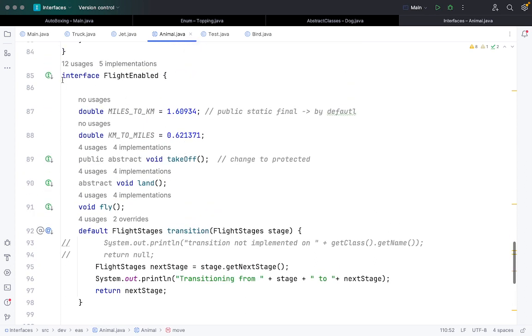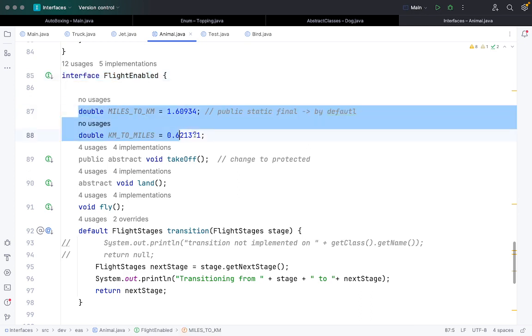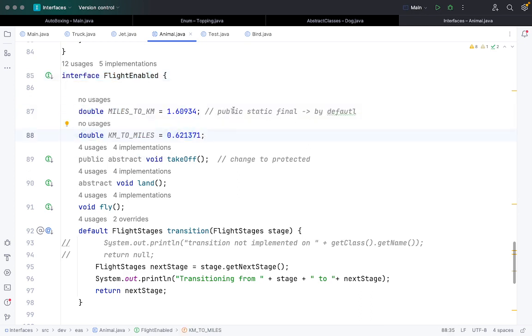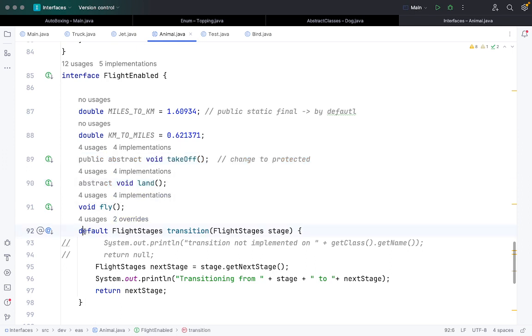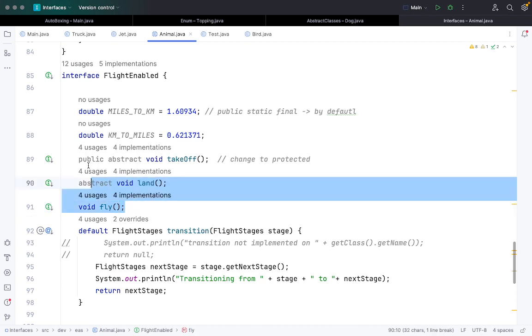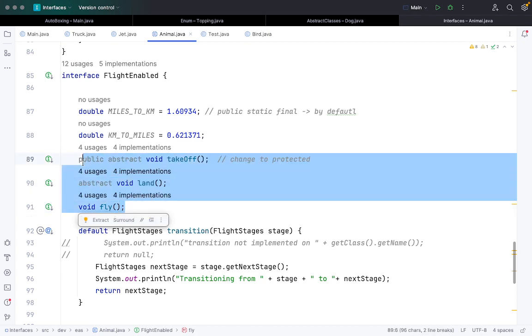The first interface that we have created is called FlightEnable. It has certain variable values which are public static final, that is considered a constant basically. We have some abstract functions as well. We have some concrete functions too, which come with the keyword default. We'll talk about it later, but right now let's focus on the three abstract functions we have, that is void takeoff, land and fly.